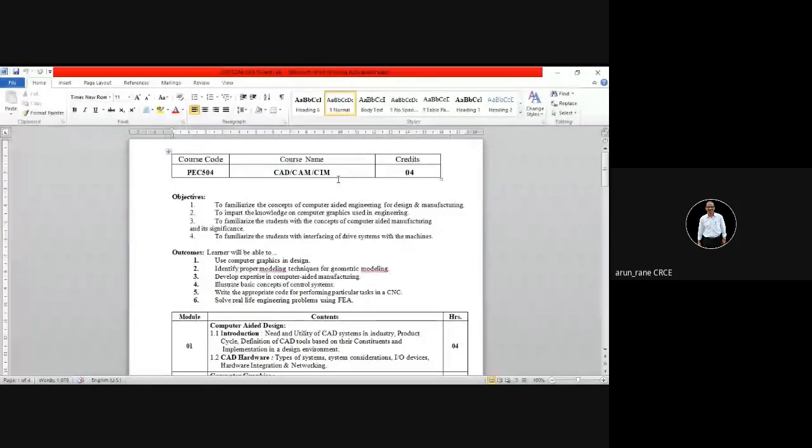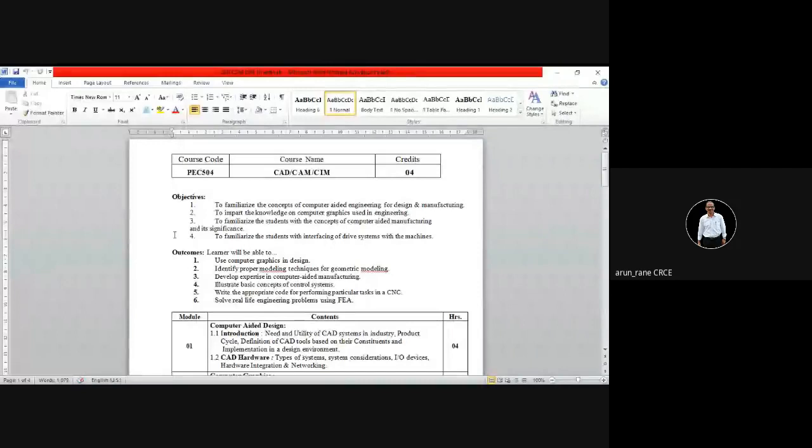So I'll be taking your entire CAM and some part of SIM. FEA, finite element analysis, will be taken by Sudhakar sir. CAD also will be entirely taken by Sudhakar sir. There will be two lectures for CAM SIM and two lectures for CAD and FEA.